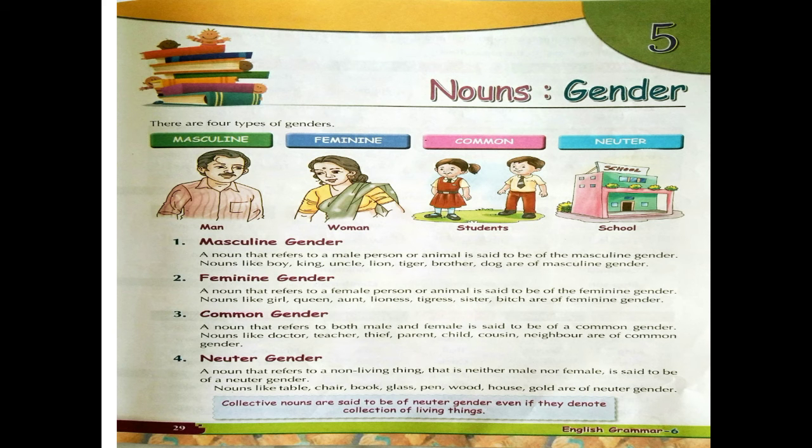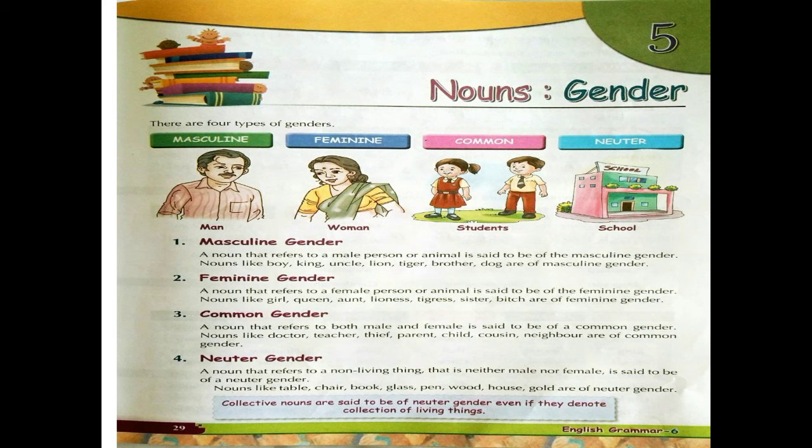Now the important thing is, children, the collective nouns are said to be of neuter gender even if they denote collection of living things. The previous chapter we studied about the collective nouns, which are the name of the collection of the same kind of things or people.